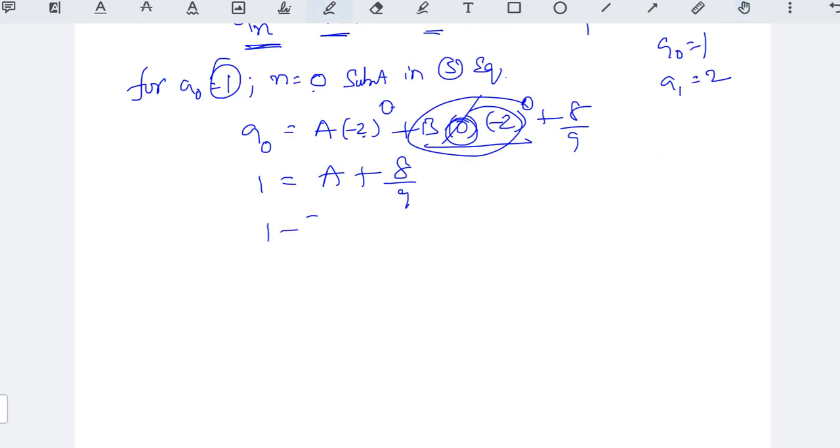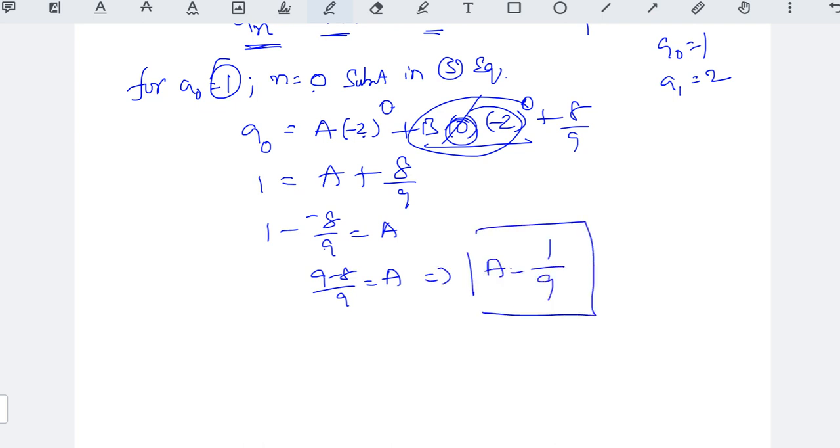So if you solve this, 1 minus 8 by 9 equal to a, then 9 minus 8 by 9 equal to a, so that a equal to 1 by 9. So what we got, a equal to 1 by 9. Okay, so this is the sixth equation.